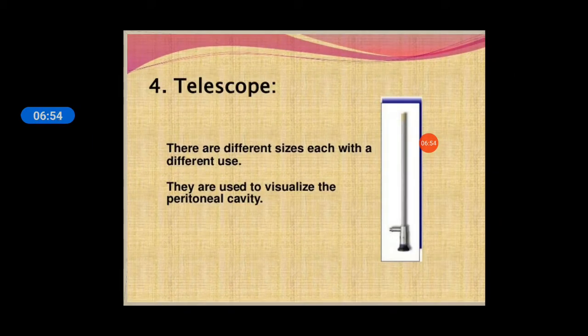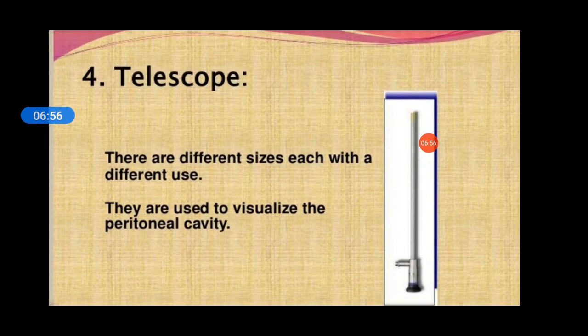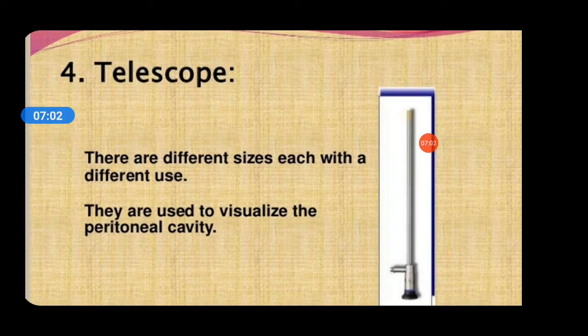So that is about the trocar. And here you can see the telescope. There are different sizes, each with a different use. They are used to visualize the peritoneal cavity.